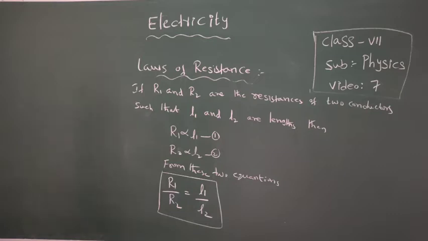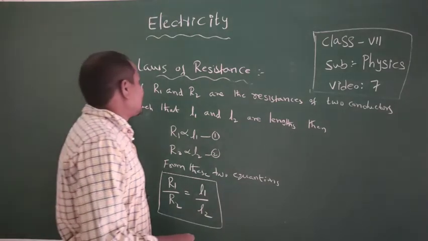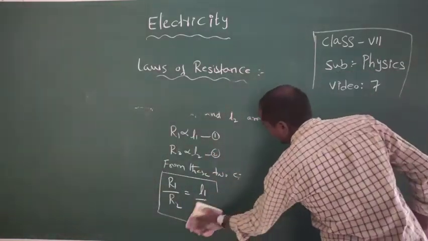Next one, third one. Here the resistance of a conductor is inversely proportional to the area of cross section. Observe the laws once. The first law: the resistance of a conductor depends on its nature. The second one: the resistance of a conductor is directly proportional to the length. These two are the two laws. And the third one is, the resistance of a conductor is inversely proportional to the area of cross section.